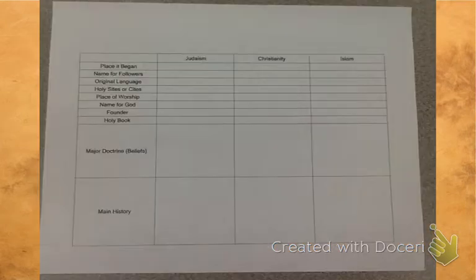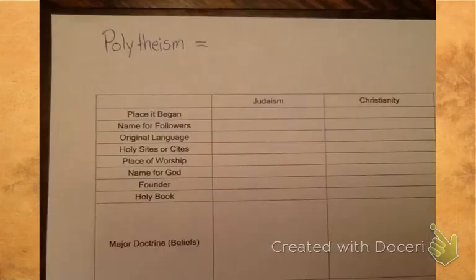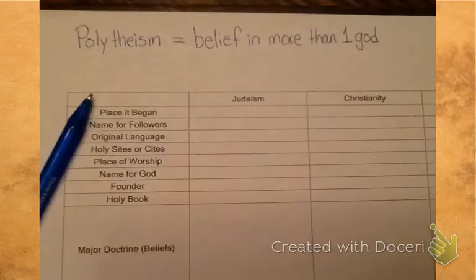Okay, you're going to need this sheet that I gave you in class today, and the first thing we're going to do is write at the very top of the page. First, I want you to write the word polytheism and put an equal sign because we're going to define this word. Polytheism means belief in more than one God, and I'm very sorry it's fuzzy. My camera was fuzzy.